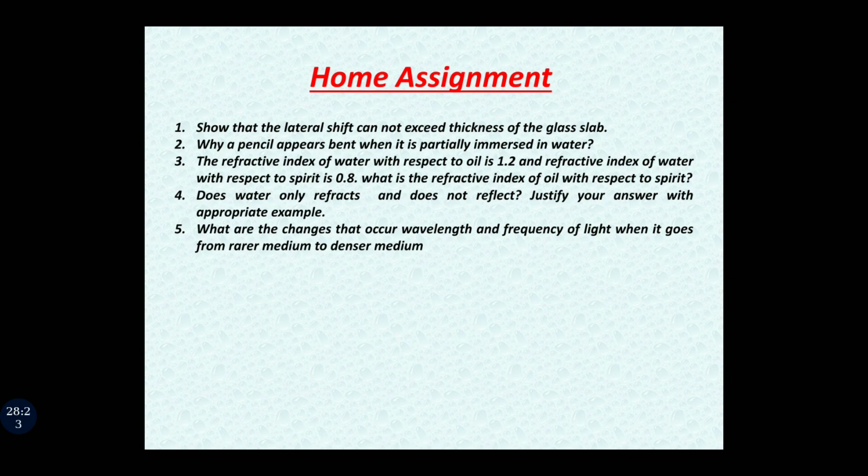Students, you are required to note all the points, all the derivations in a copy. And then after, while solving you are required to solve these questions also. It will help you to prepare for your board examinations. This is all for today. Thank you.